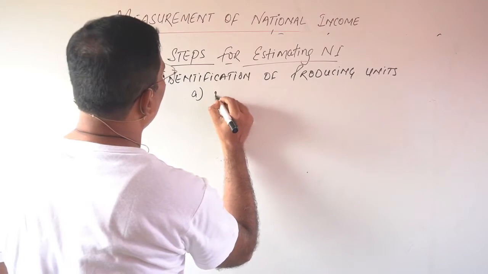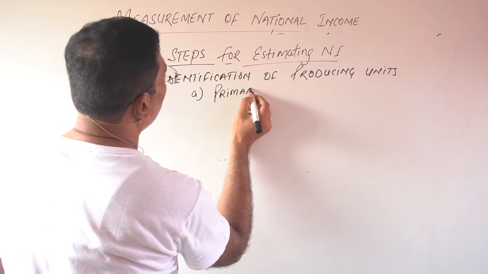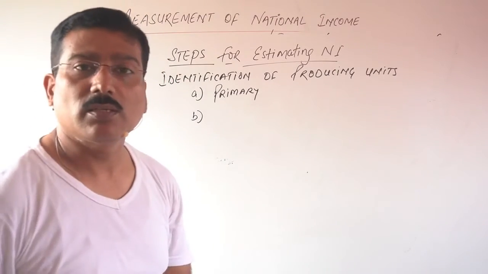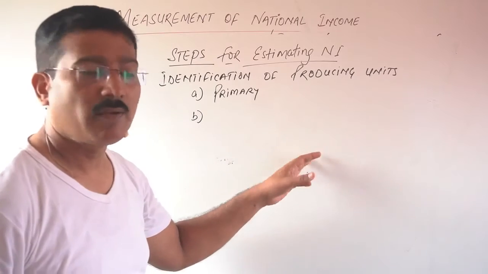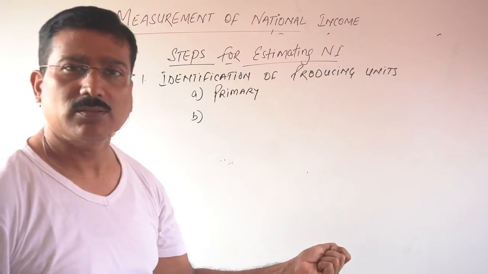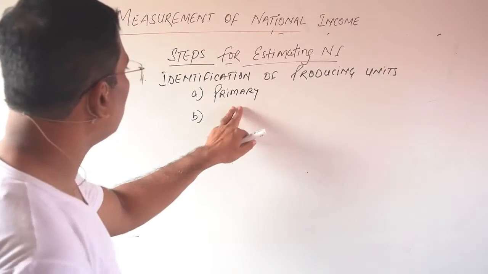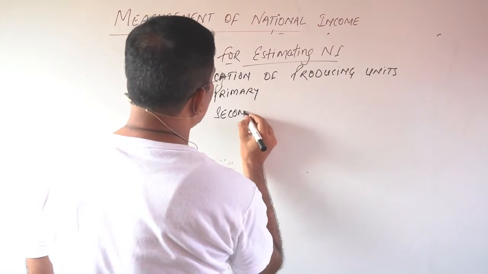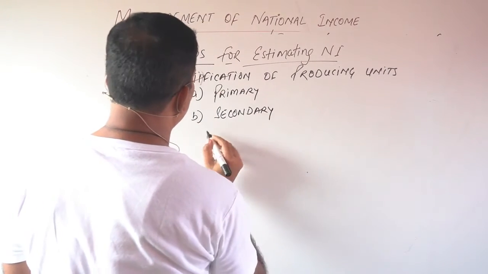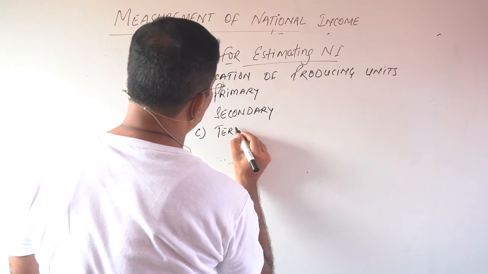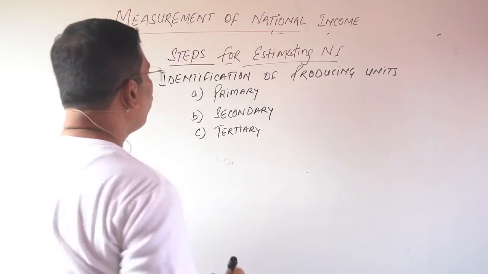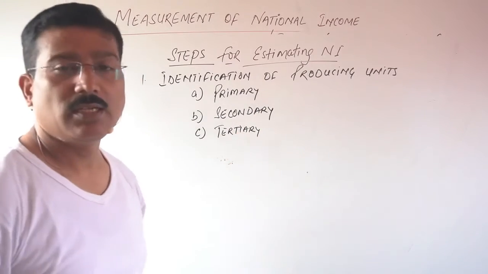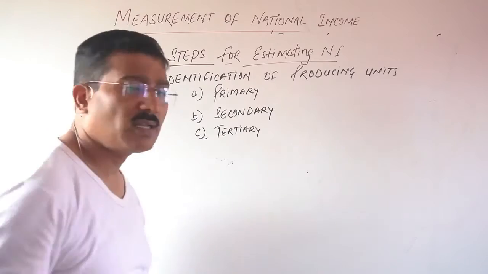The first, primary. In the primary sector, the natural extractions, mining, fishing, everything related to natural extractions is concerned with the primary sector. Second one is the secondary, and the last one is the tertiary. So the first thing is identification of producing units, and the producing units are primary, secondary and tertiary. The tertiary includes the services and so on.